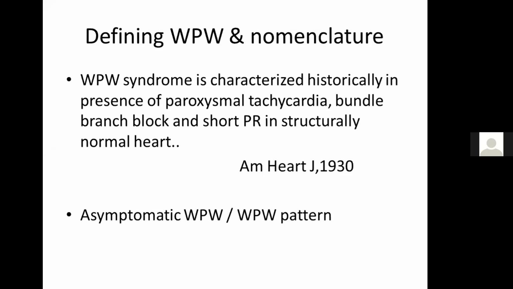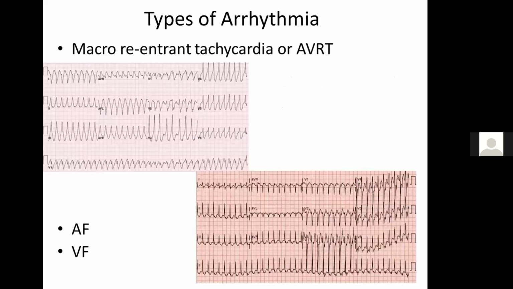But what does the asymptomatic WPW subset confer to us? It may be not only the paroxysmal tachycardia they always try to emphasize, maybe it's something else. So apart from macroreentrant tachycardia, which comes in the form of AVRT, maybe antidromic or orthodromic, atrial fibrillation and ventricular fibrillation are also not very uncommon in this particular WPW subset.